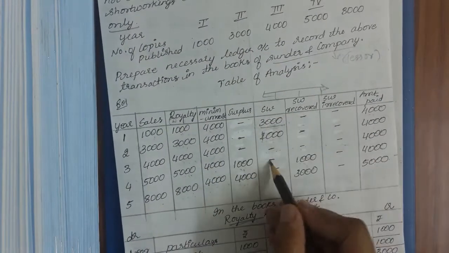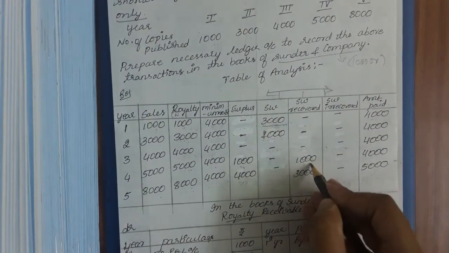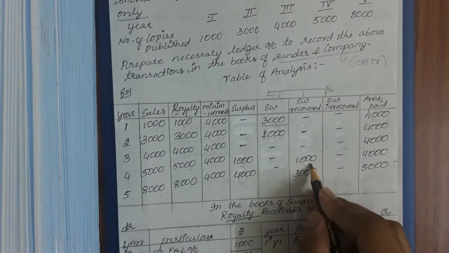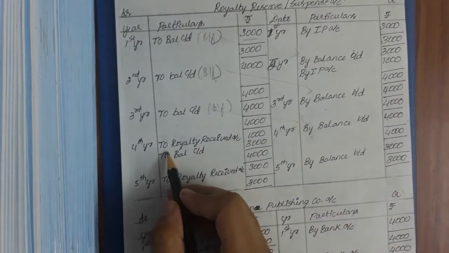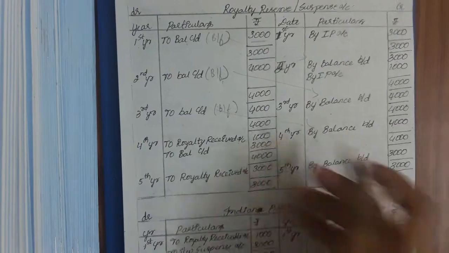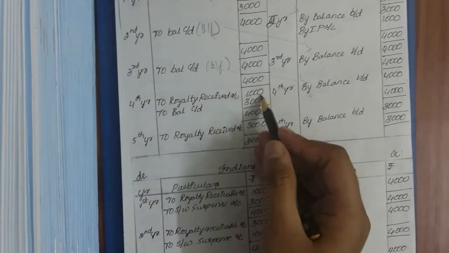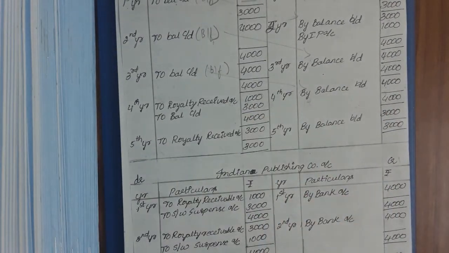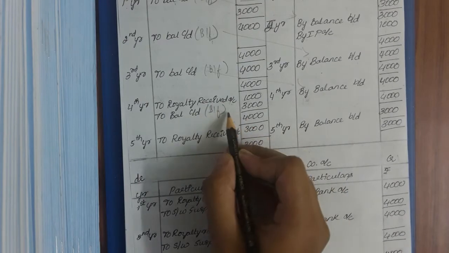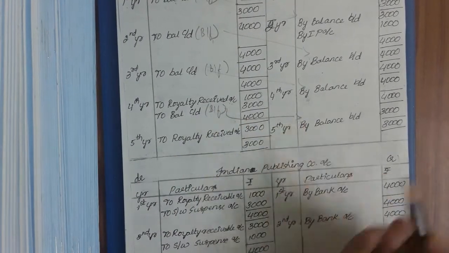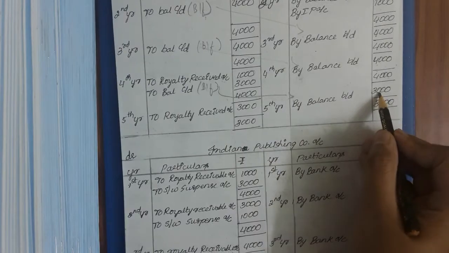But in the fourth year there is no short working, but there is a recoverability. When there is a recoverability, from where have you recovered this? You have recovered this from the royalty, right? So of this 4000, how much ever you have recovered goes to royalty receivable account, 1000, right? You have recovered over here 1000 to royalty receivable account. The remaining 3000 you couldn't recover. What will you do with that? You will take it as a balancing figure, and you will bring it down to the next year. So by balance brought down 3000.